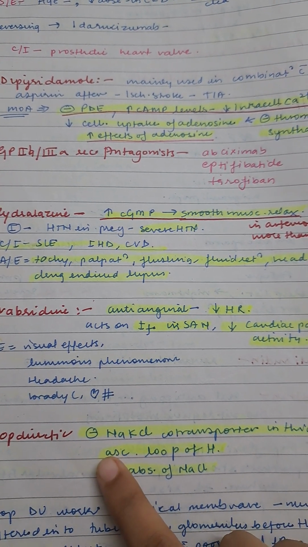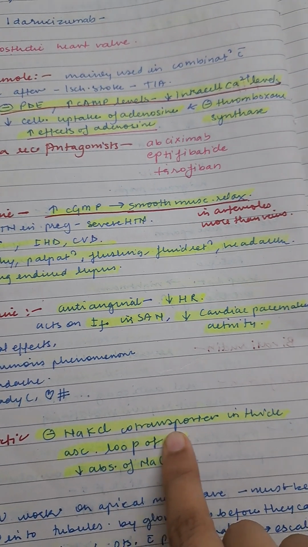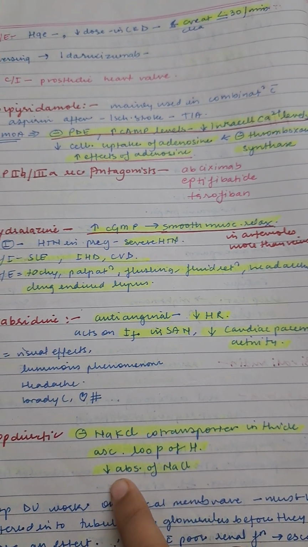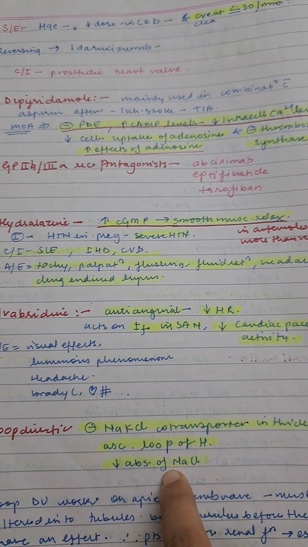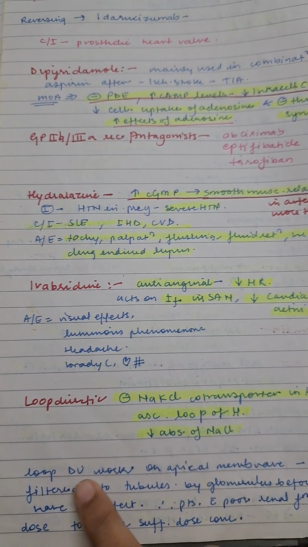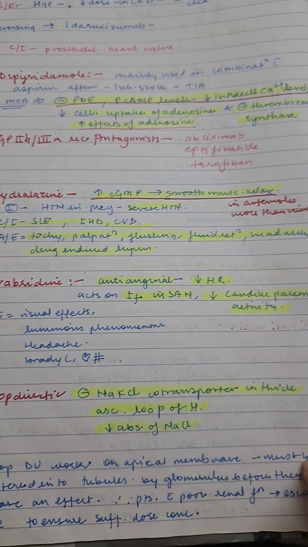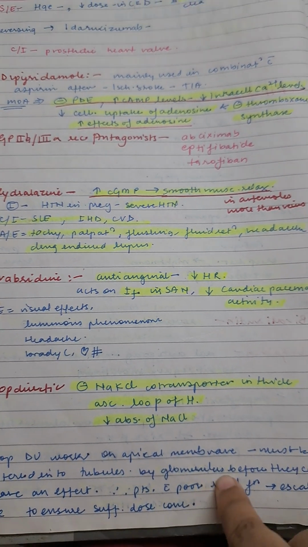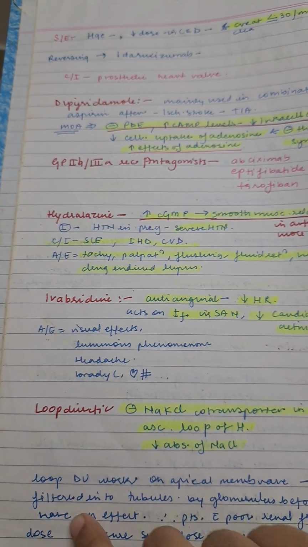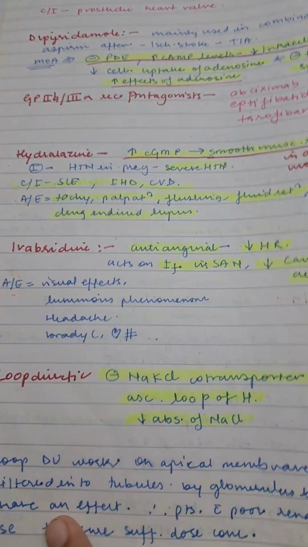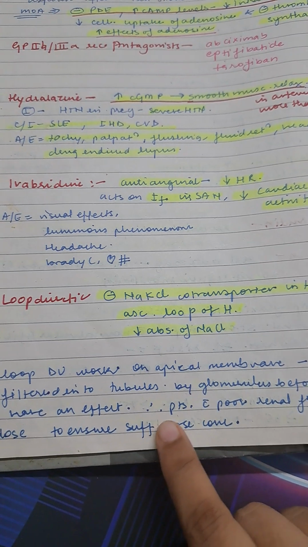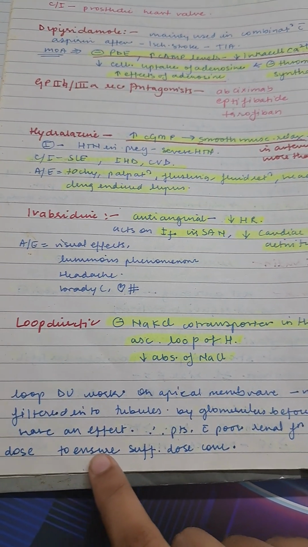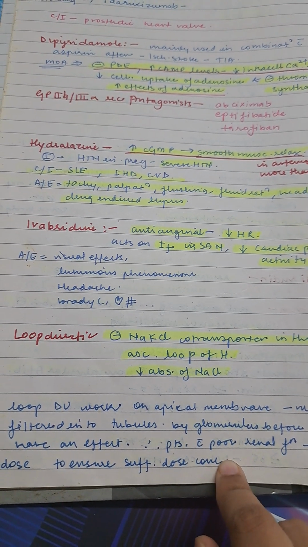Loop diuretics inhibit the sodium potassium chloride co-transporter in the thick ascending loop of Henle, and decrease the absorption of sodium. Loop diuretics work on the apical membrane, so they must be filtered into the tubules by the glomerulus before they can have an effect. Therefore, in patients with poor renal function, escalate the dose to ensure sufficient drug concentration.